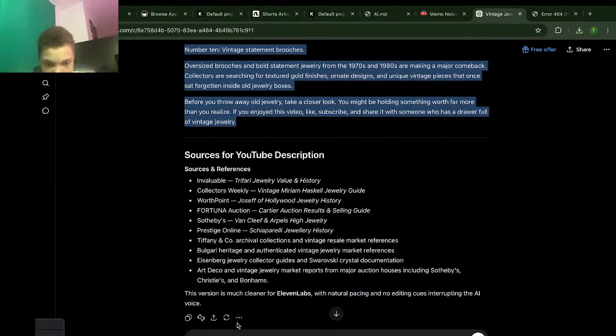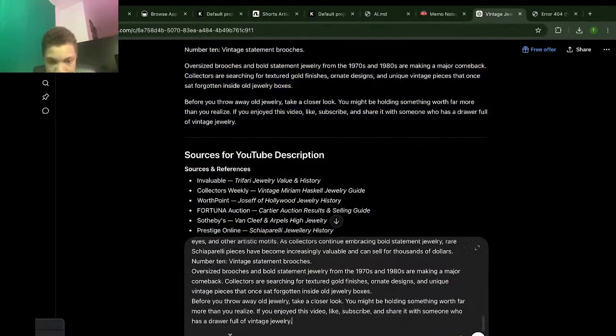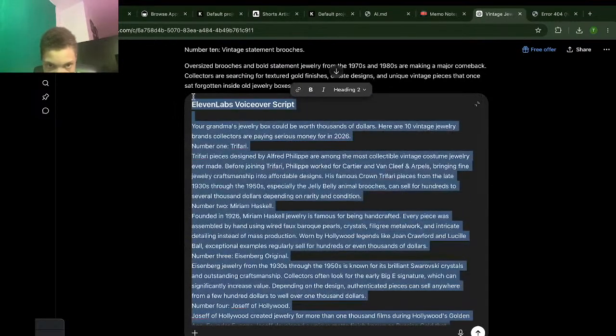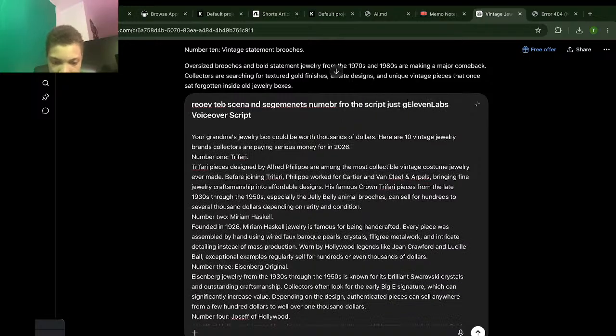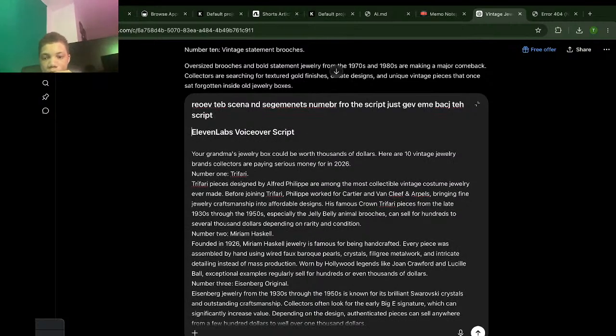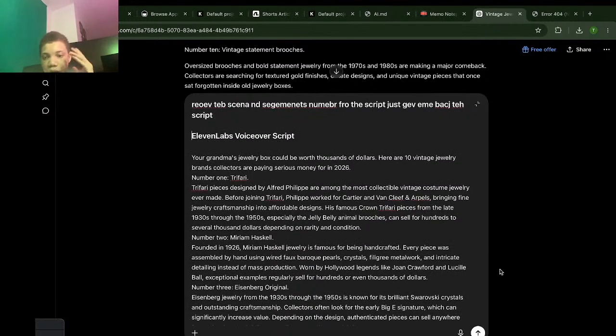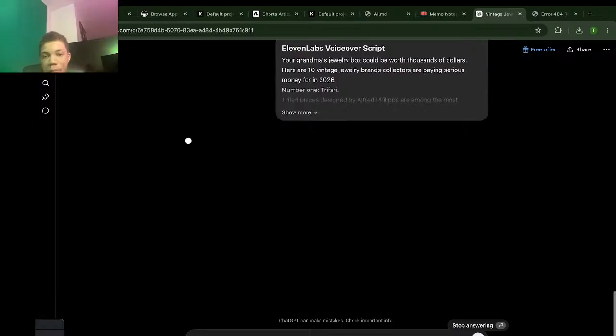So I'm going to copy it right here, give it back to AI, and make this a little bit larger. Tell it to remove the scene and segment numbers from the script. Just give me back the script. Alright, so it's gonna go ahead and remove the scenes and segments and just give me back the script.